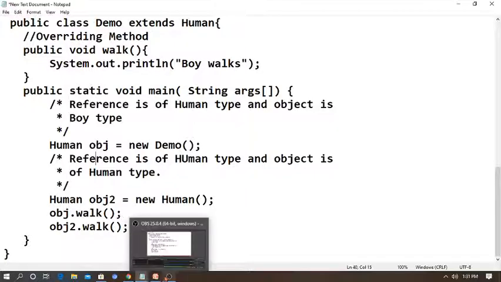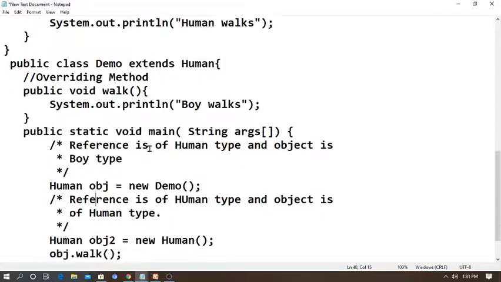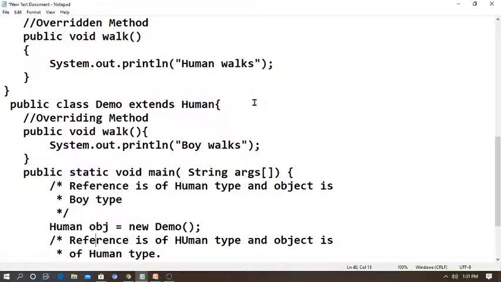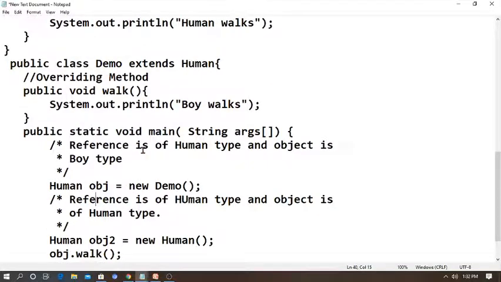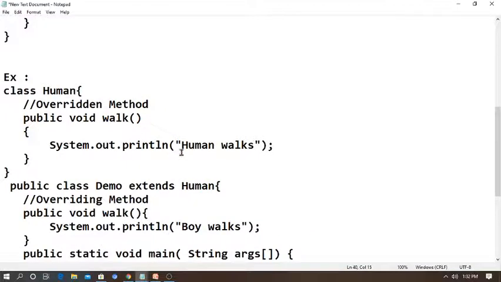Whenever we try this, what happens? Here we have created a human object with a new demo class, and another human object with a new human class. So whenever we give it like this, this is the overridden method. The value goes and passes to the void work method, so it prints the human works. First it goes to the extended class, that is class demo, where it prints "boy works". Next time, after creating the object successfully at runtime, remember whenever we go for dynamic binding, it runs the program at runtime only. So it again passes the method to the first class human, tries to print the void work method, so it prints "human works".